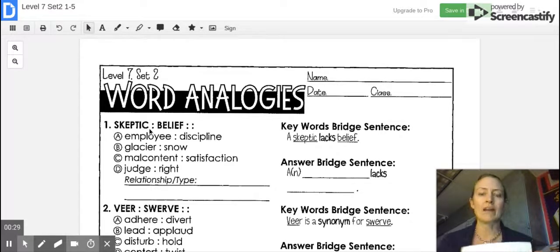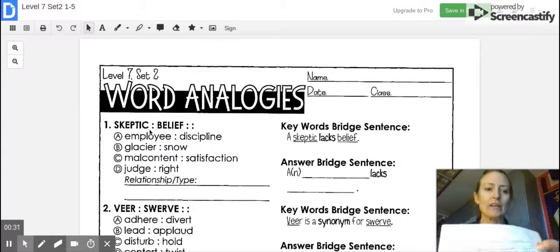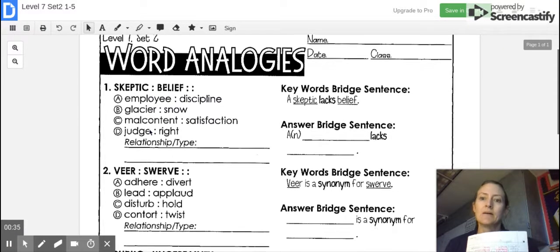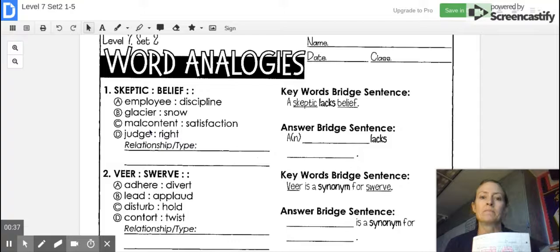So go ahead and write skeptic is to belief. See if you can see that right there. And we need to determine if it is A, B, C, or D. If you come over to your keywords bridge sentence, it's already done for you. So you know that a skeptic lacks belief. So we need to figure out if an employee lacks discipline, a glacier lacks snow, a malcontent lacks satisfaction, or a judge lacks right. So an employee does not lack discipline.